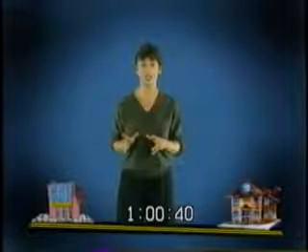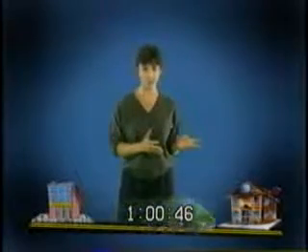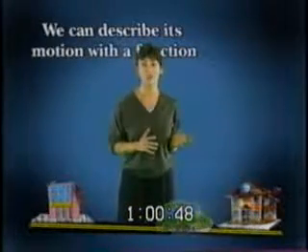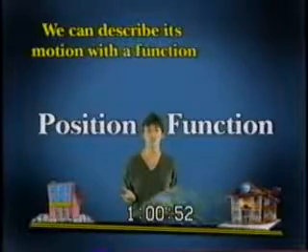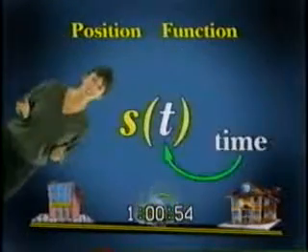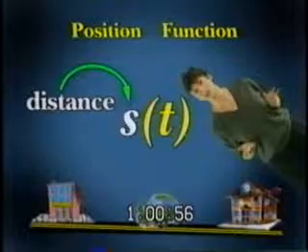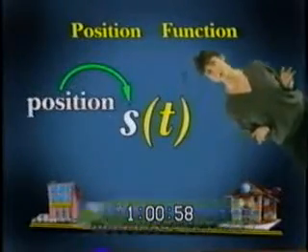Thank you. Now let's see what calculus can add to our VW example. Let's look at your Beetle again as it leaves your house on the way to Grandma's. We can describe its motion with a function called a position function. The position function is represented by s of t, with t being time and s being the symbol for distance, or more precisely, position.